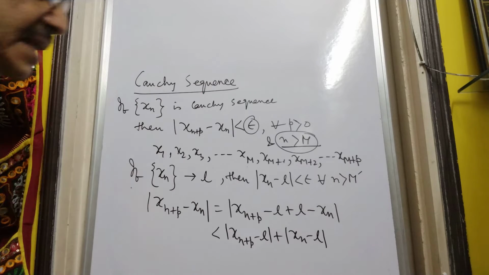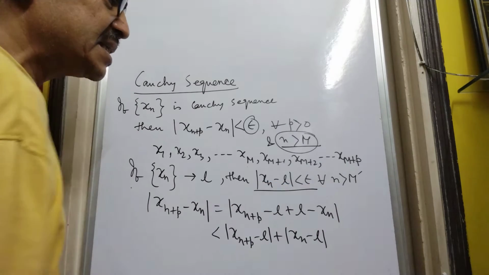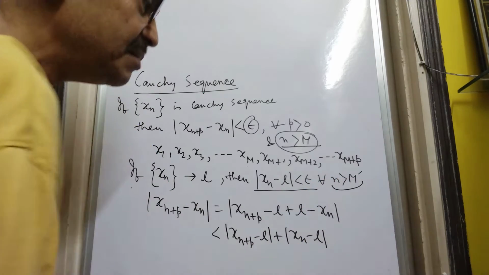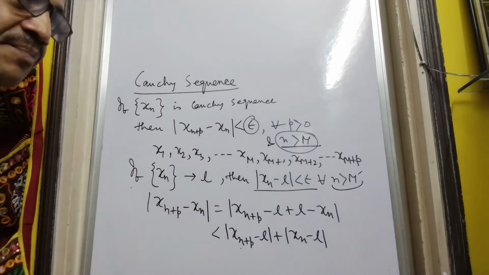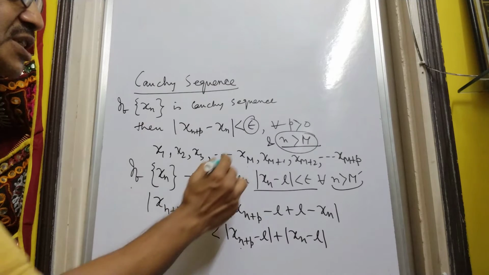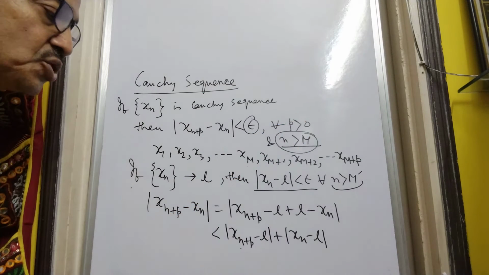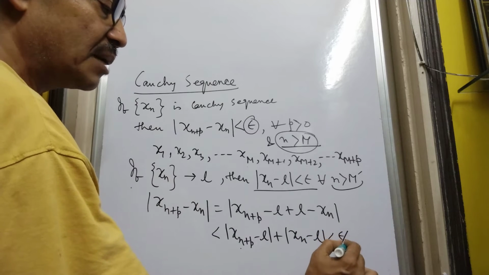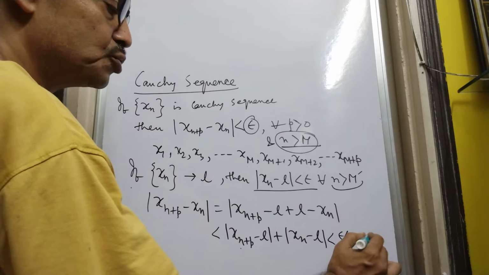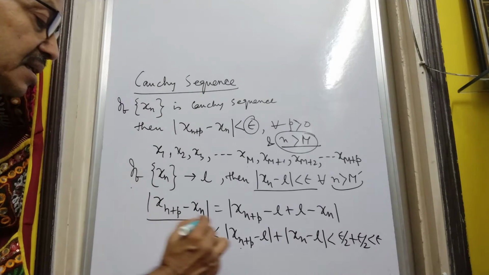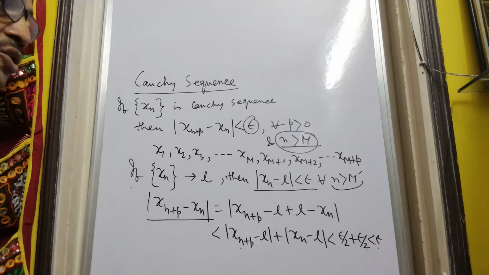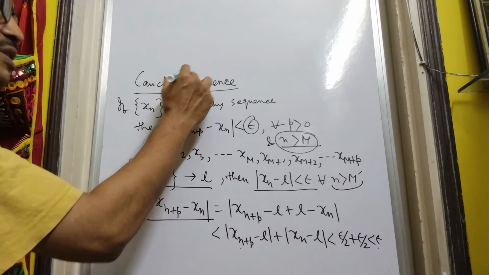And since mod of xn minus L is less than epsilon for all n greater than m prime, n plus p is also greater than m prime, since p is positive. So both these terms are less than an arbitrarily small number. We choose them to be epsilon by 2, so that this is less than epsilon. So we have proved that any convergent sequence is a Cauchy sequence.